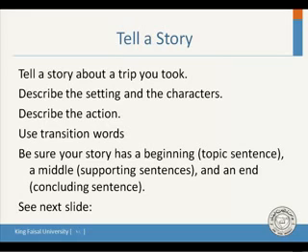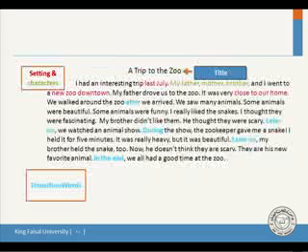And remember to use transition words like first, after that, later on, next. Okay? Be sure to use a topic sentence. Start your story with a topic sentence. The topic sentence must be meaningful. So when you say interesting, everything must support this. When you say a boring trip, everything must be related to this. And then a supporting sentence and a concluding sentence.